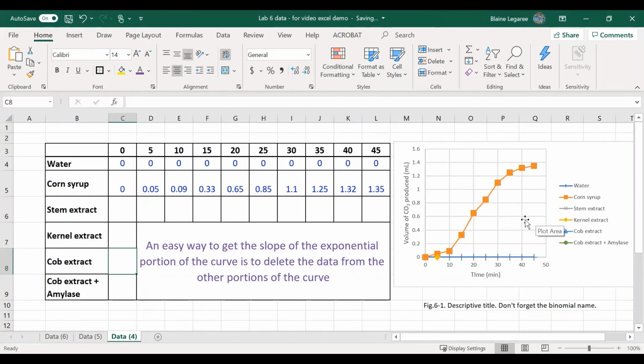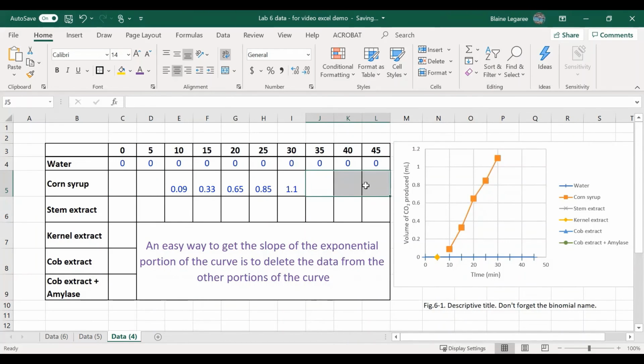So as I mentioned, you want to get the data for the exponential portion of the curve. We don't want this beginning region where it's kind of flat, and we don't want this end region where it's starting to slope off. We want this region here in the middle of the curve. So the easiest thing to do is just delete that data. I'm going to delete the data from this curve, make a copy so you don't have this deleted permanently, and delete those last 3 points as well. Now I have the exponential portion of the line.